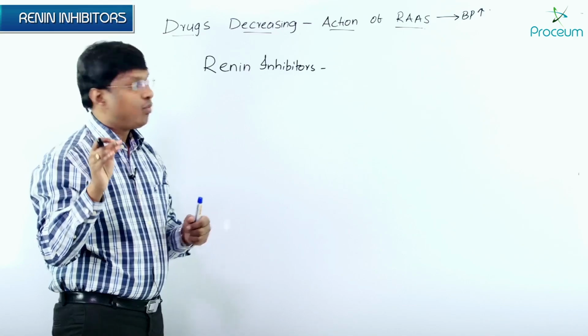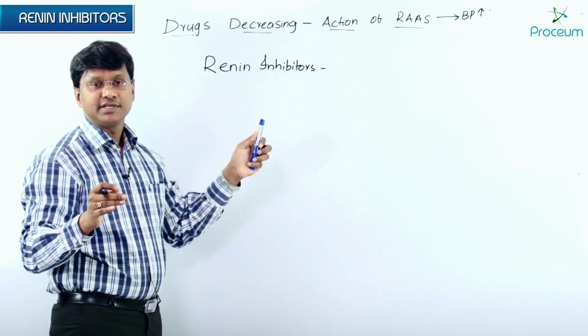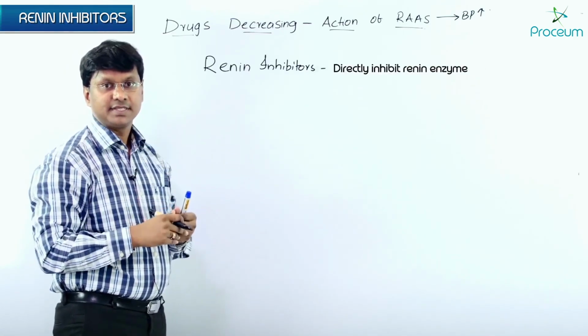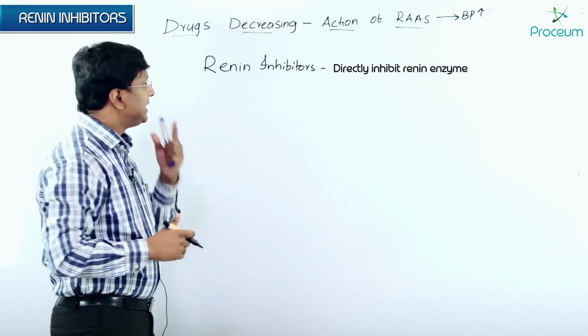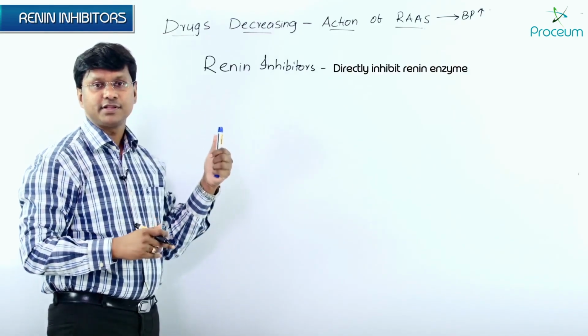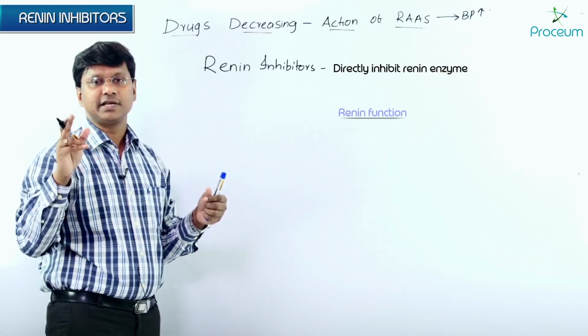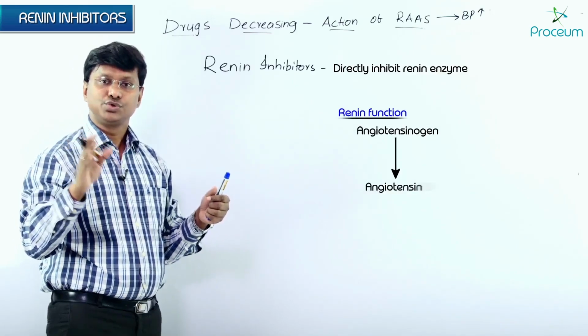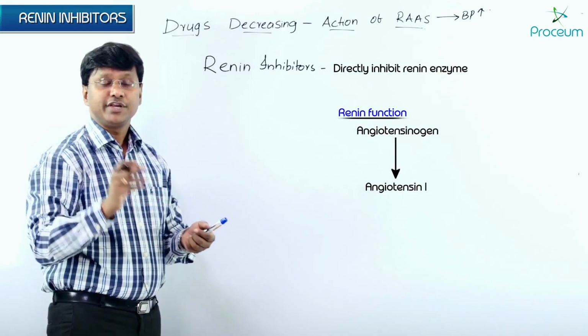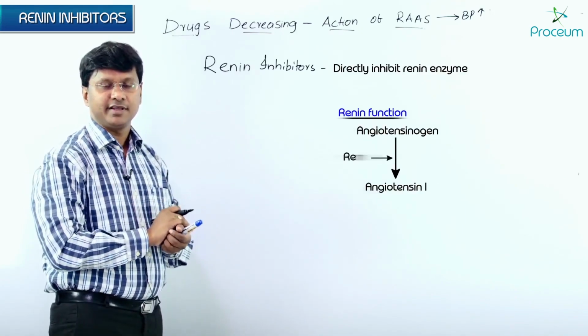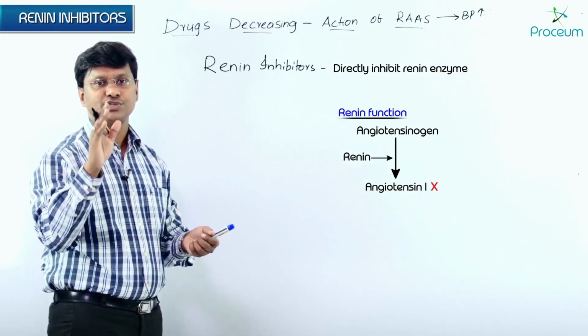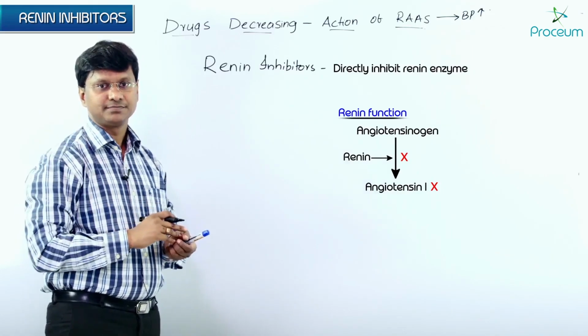Now, these renin inhibitors will directly inhibit the enzyme renin. Now, what is this enzyme renin useful for? This enzyme renin is useful for the conversion of angiotensinogen to angiotensin 1. So, if you directly inhibit this particular enzyme renin, then there is no conversion of angiotensinogen to angiotensin 1.